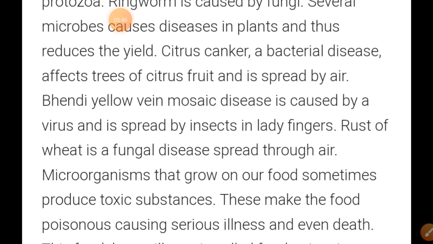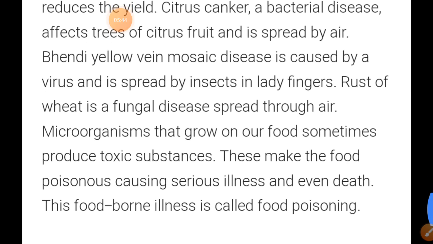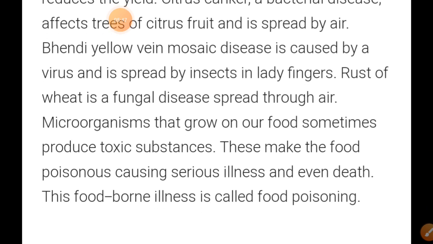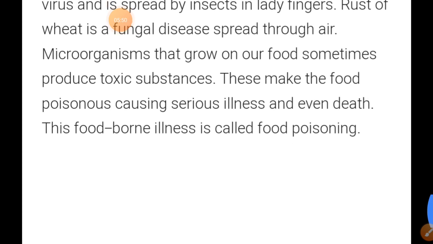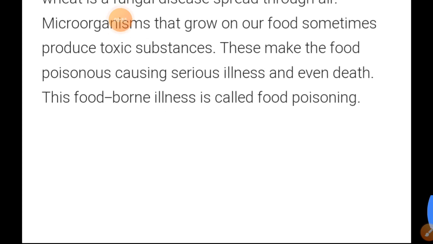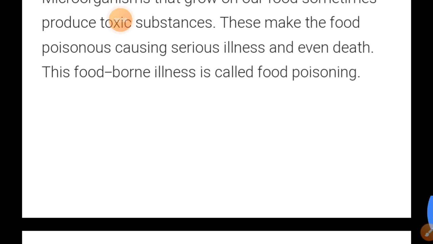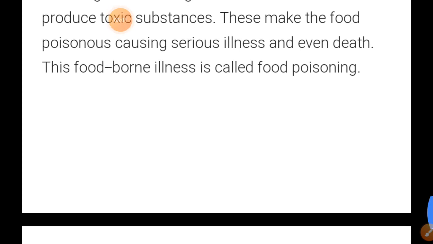Bhindi yellow vein mosaic disease is caused by a virus and is spread by insects in ladyfinger. Rust of wheat is a fungal disease spread through air. Microorganisms that grow on our food sometimes produce toxic substances. These make the food poisonous, causing serious illness and even death. This food-borne illness is called food poisoning.